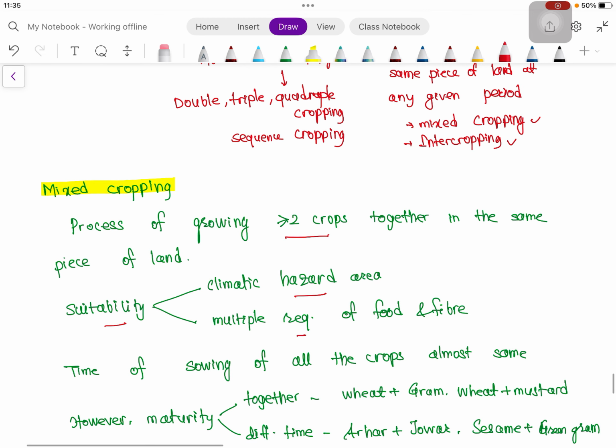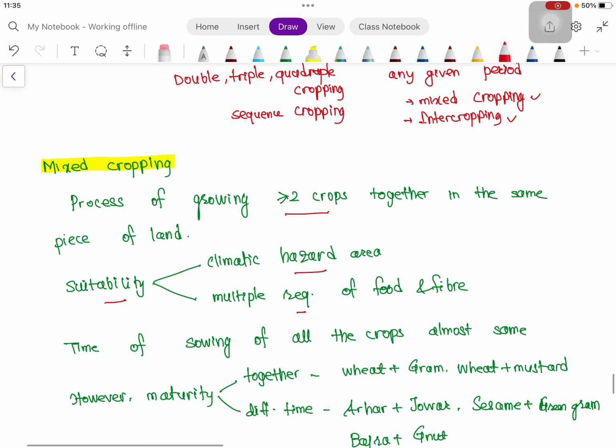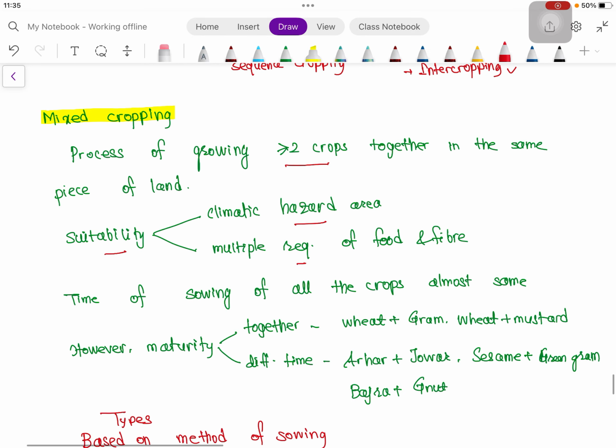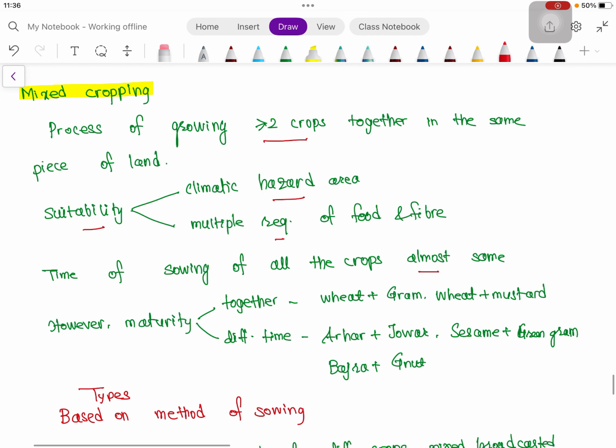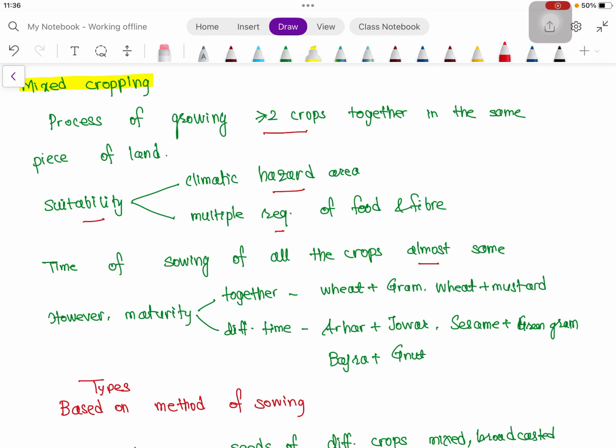Another reason is multiple requirement of food and fiber, when the demand for that particular crop will be more. In mixed cropping, normally the time of sowing of all the crops is almost the same. However, maturity time may be the same or different, like wheat and gram, both are Rabi season crops and their maturity time is almost the same.